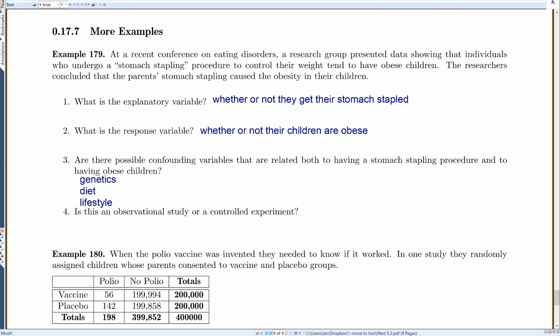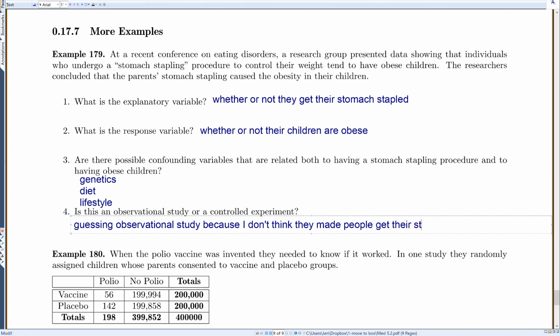Okay. And do you think this was an observational study or a controlled experiment? It didn't give us a lot of info, but do you think they are making people get a stomach stapling procedure? I would guess probably not. So I'm guessing observational study, because I don't think they made people get their stomach stapled or not. I don't think they said, you guys get your stomach stapled and you guys don't, so that we can compare you.